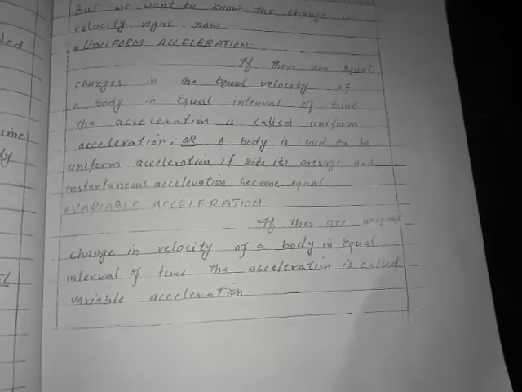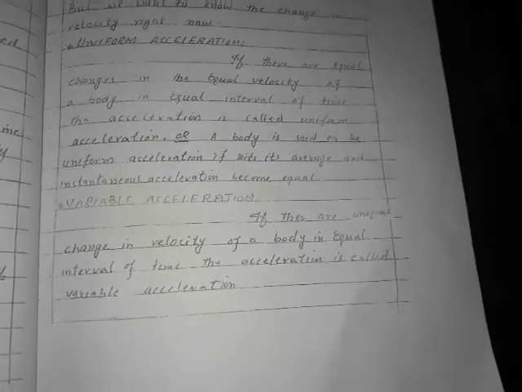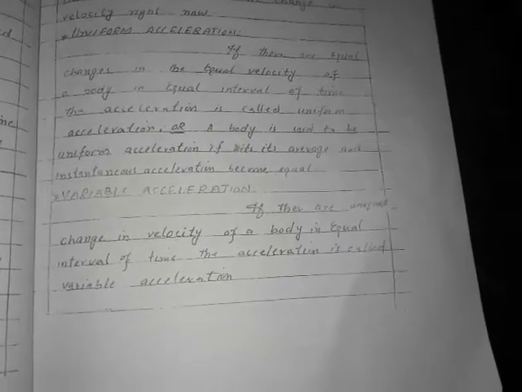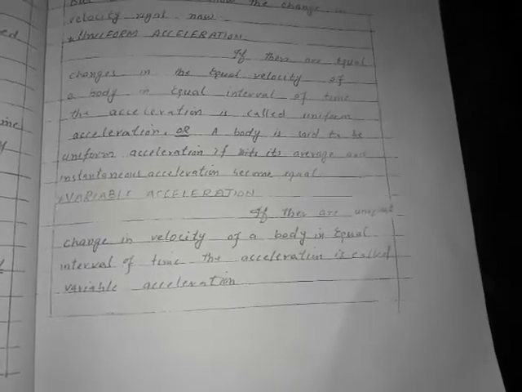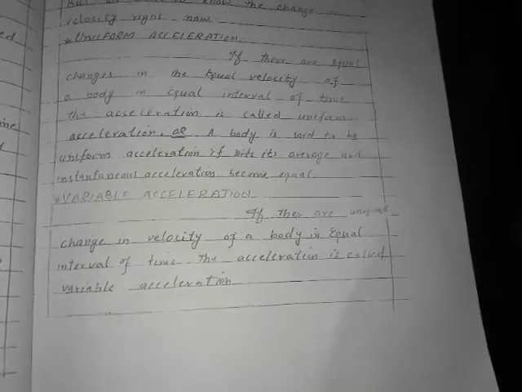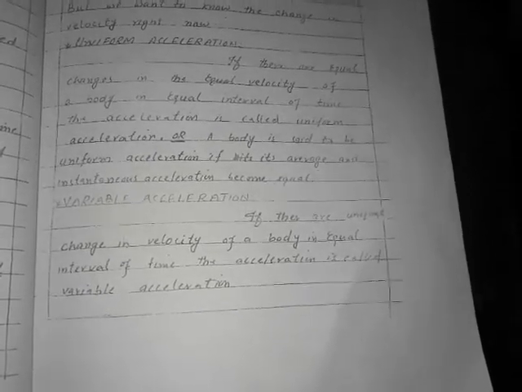In our previous lecture we did the questions up to question number 17 and the types of acceleration. We discussed two types of acceleration, average acceleration and instantaneous acceleration. Now we will discuss the remaining types of acceleration, that is uniform acceleration, and we are in the answer of that question.